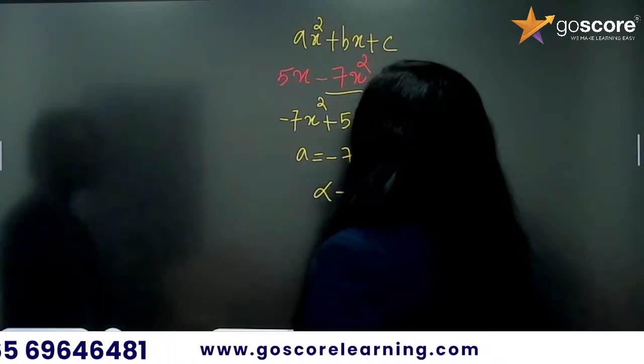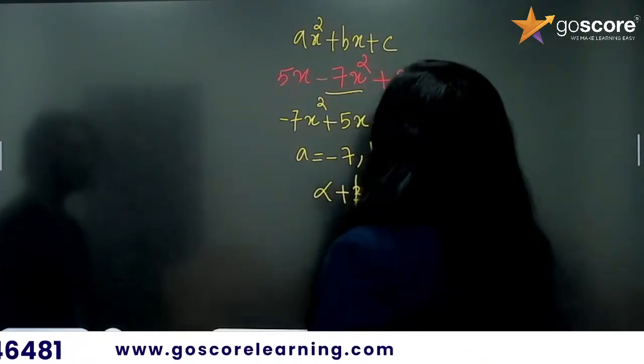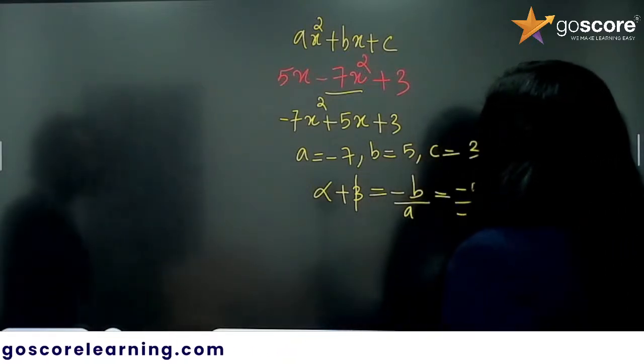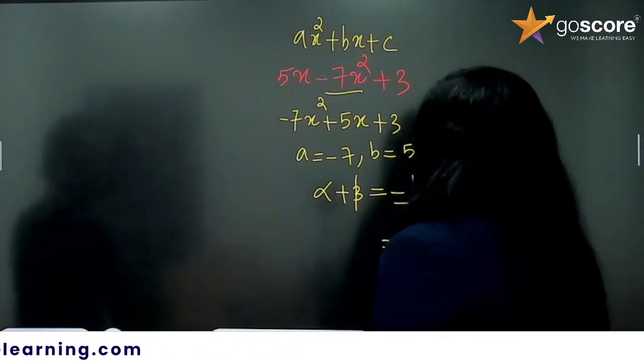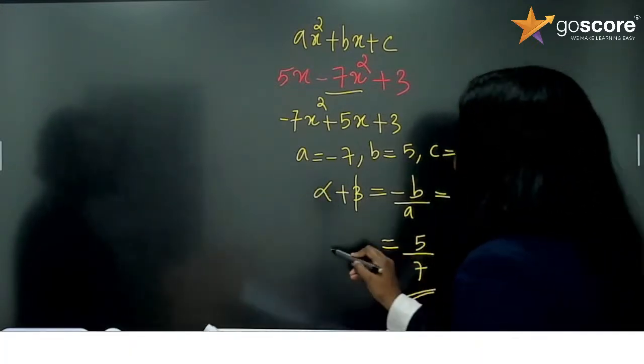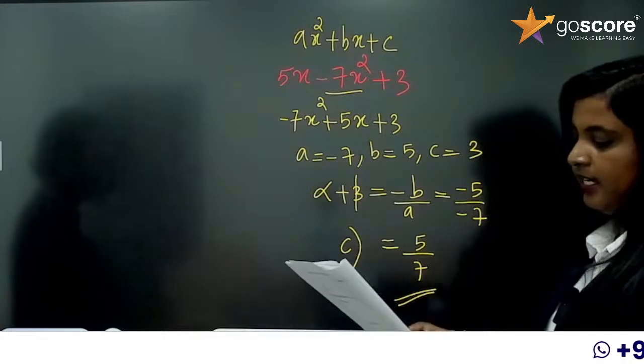So you need to find the sum of zeros, alpha plus beta. We know that it is negative b by a, which is equal to negative 5 by negative 7, that is equal to positive 5 by 7. So option C is the correct answer.